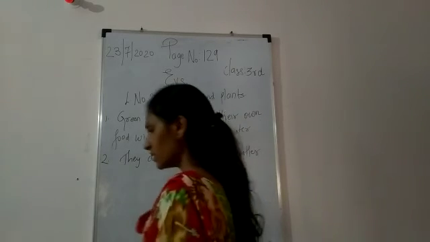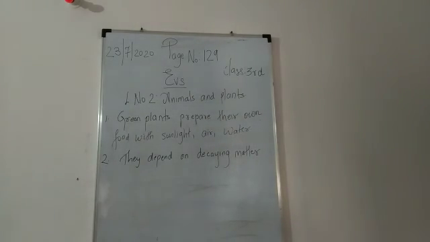Decay organism means the worms. See in the picture they have shown us that there are small pores. So there are small worms. So mushroom and mold, some mushrooms, they don't prepare their own food. So they wait for the death and the decaying matters to come. That is, sometimes the earthworm, that they are in the ground. So they go and then they give foods to the plants.